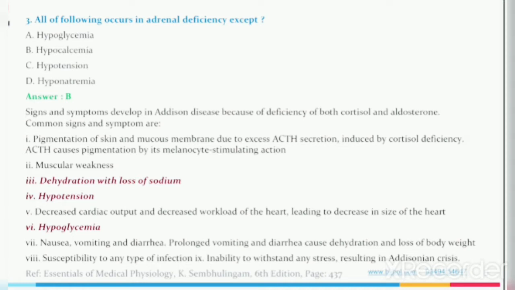Inability to withstand any stress, resulting in addisonian crisis. This reference is from Essentials of Medical Physiology, author K. Sembulingam, 6th edition, page 437.